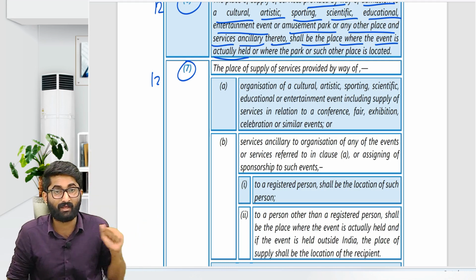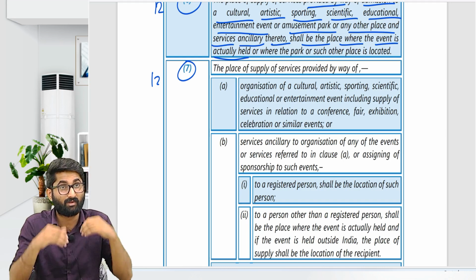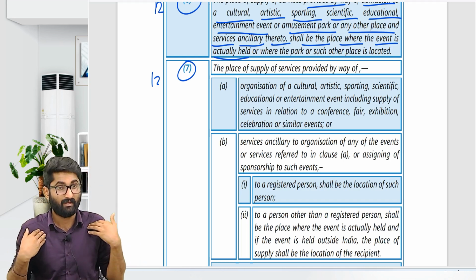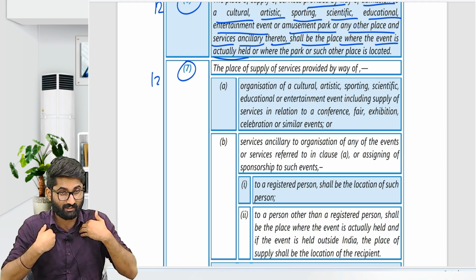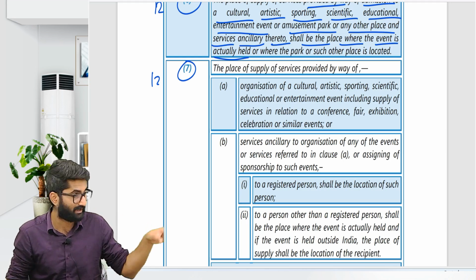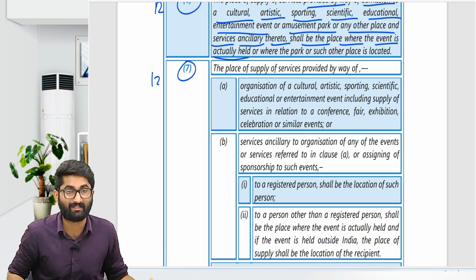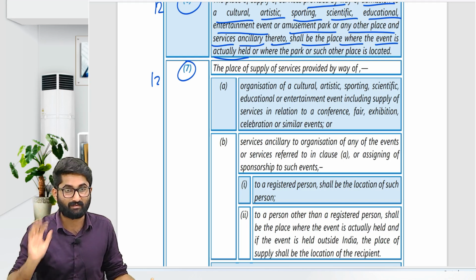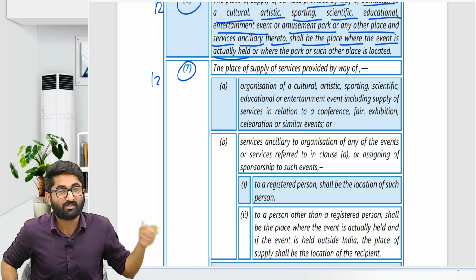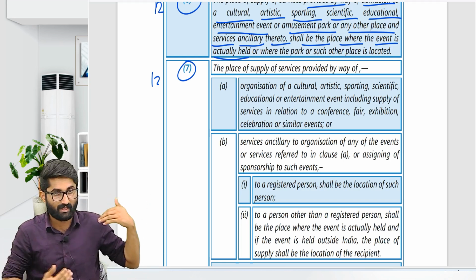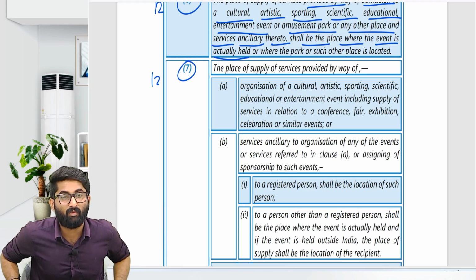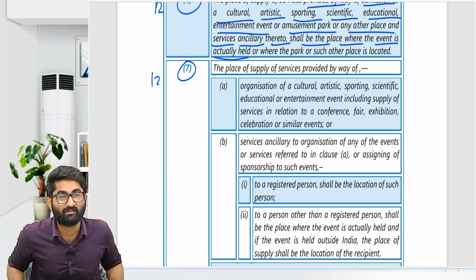I have done some marketing about Beach Utsav and people are coming because of this marketing. Because of this service, he is getting some benefit. That's why he has to pay me 10,000 rupees as the tent rent. So he is giving me 10,000 rupees. That means for this 10,000 rupees, I have to give him one invoice. Sir, what do I have to do now? What will be the place of supply?